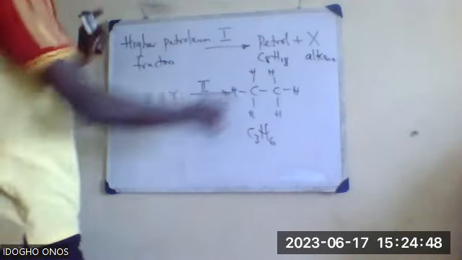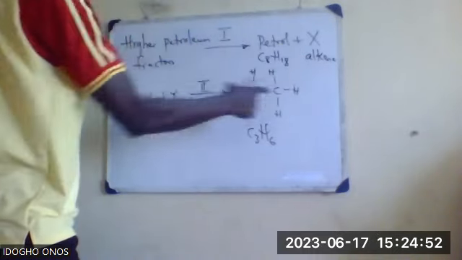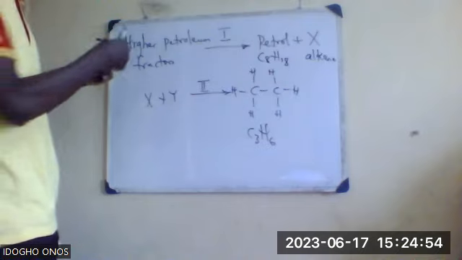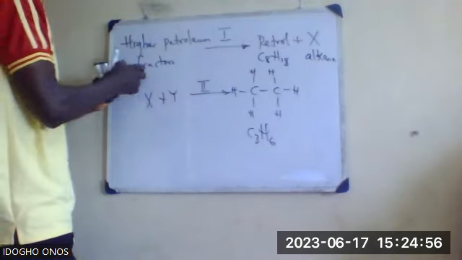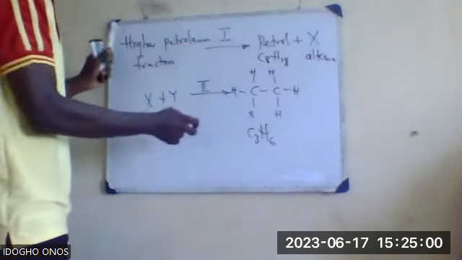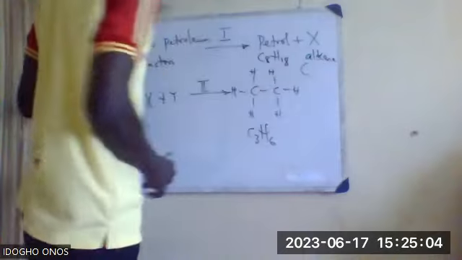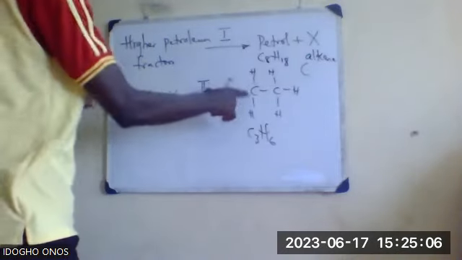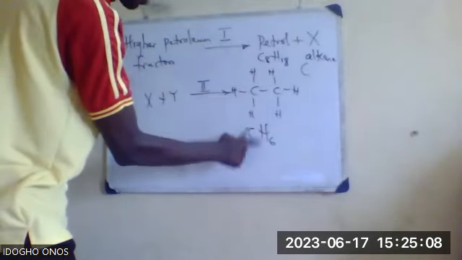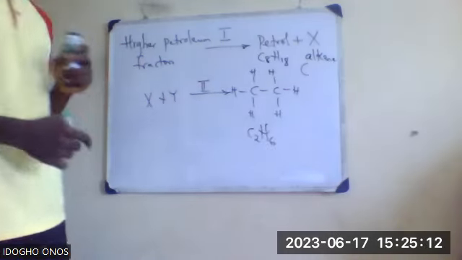Are you sure? Alkene. You wrote C2H6, which is an alkane, not an alkene. When you break down a higher petroleum fraction, it will give you petrol alongside an alkene. The number of carbons you drew are just 2. Yes, C2. Okay, sorry, that's where the confusion is.